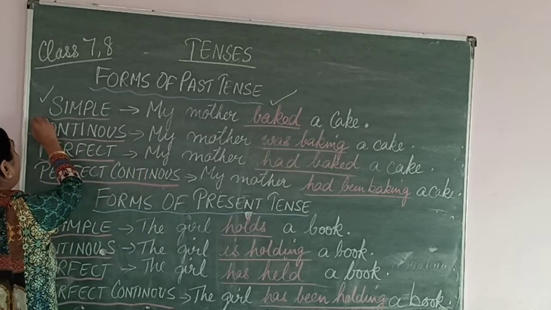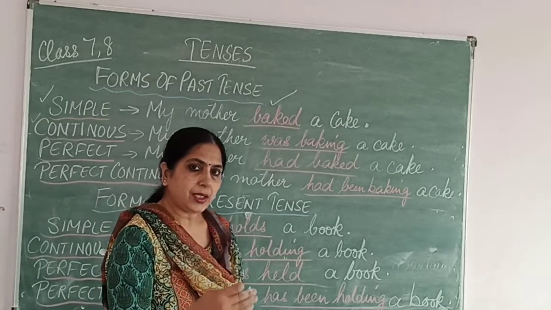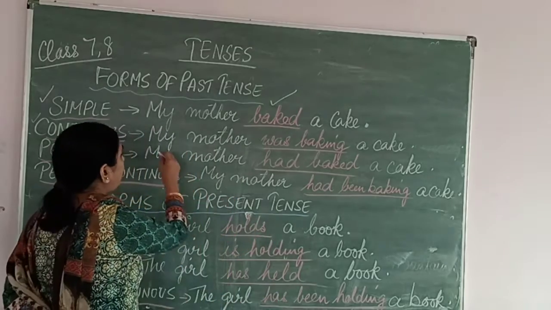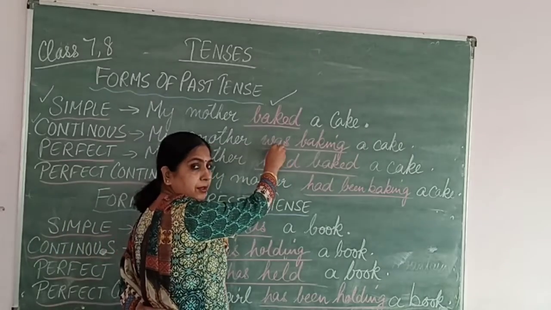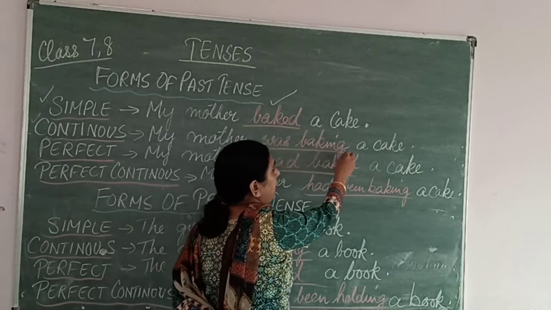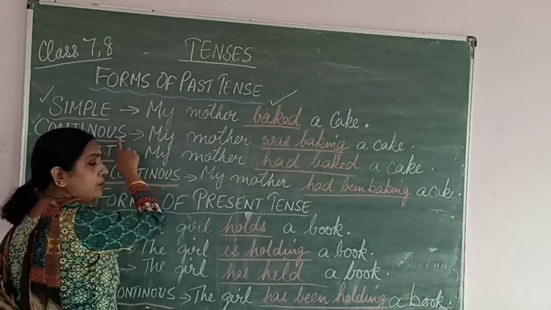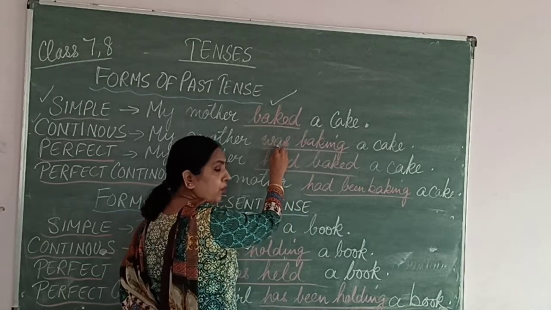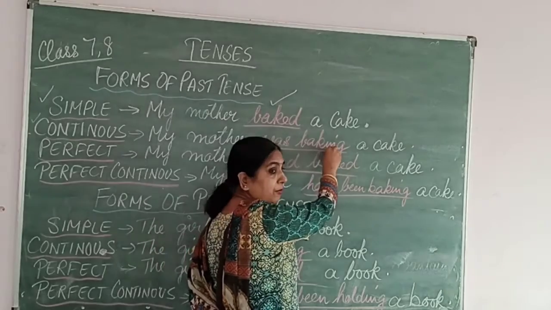Now continuous form. Continuous means the action in the verb, ing will be added, right? So my mother was baking a cake. Now in the past continuous, you will have to remember one rule: was will be added because it's a past action, and ing is added to the verb.